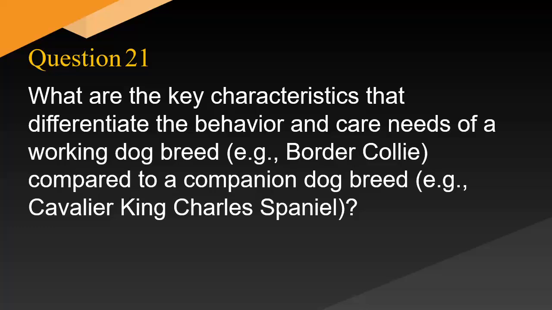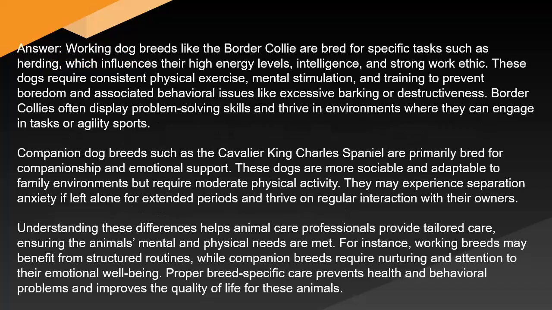What are the key characteristics that differentiate the behavior and care needs of a working dog breed, e.g. Border Collie, compared to a companion dog breed, e.g. Cavalier King Charles Spaniel? Answer: Working dog breeds like the Border Collie are bred for specific tasks such as herding, which influences their high energy levels, intelligence, and strong work ethic. These dogs require consistent physical exercise, mental stimulation, and training to prevent boredom and associated behavioral issues like excessive barking or destructiveness. Border Collies often display problem-solving skills and thrive in environments where they can engage in tasks or agility sports.